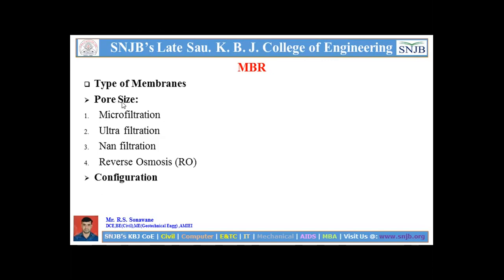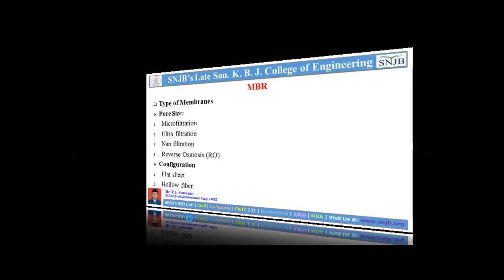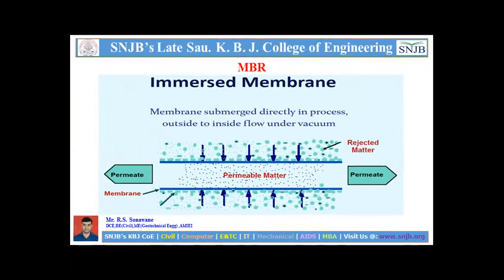This is about the pore size of the membrane. Then configuration: flat sheet and hollow fibers. These types of membranes are used nowadays in the water treatment process. Then immersed membrane, you can see here. This is one type of membrane sheet, and the permeate, the water, passes through it.